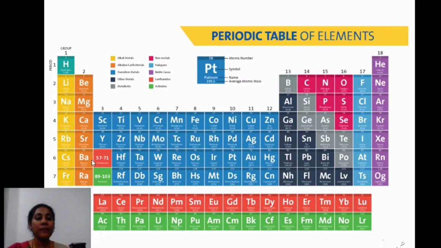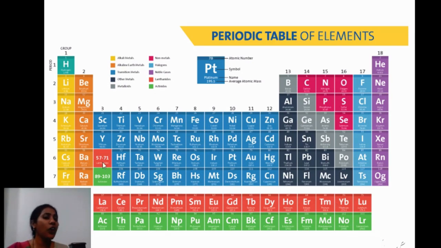Actually, you can observe here that after barium, the 57th element, lanthanum, should come here. And in this slot, 14 elements have been placed after lanthanum. That is, cerium to lutetium also will come here only, because they have a different set of properties.